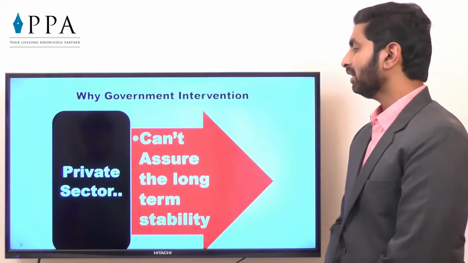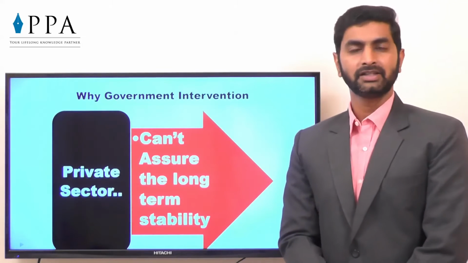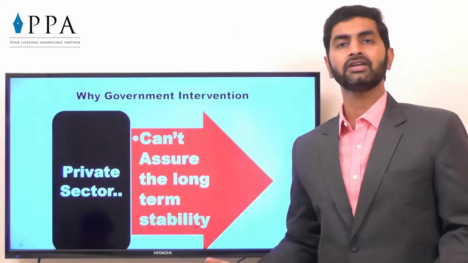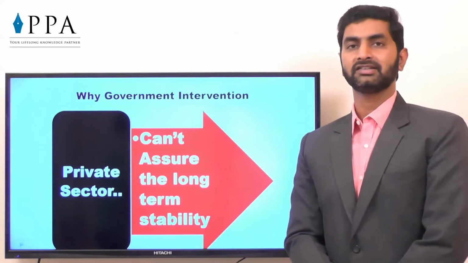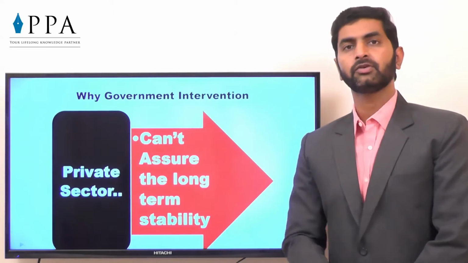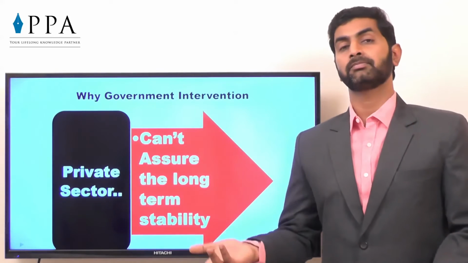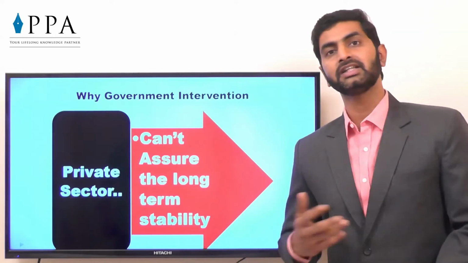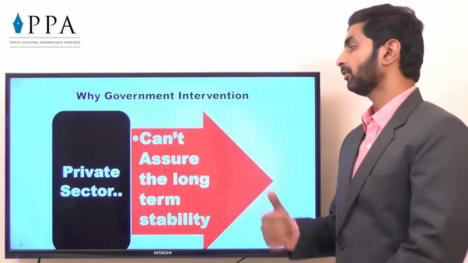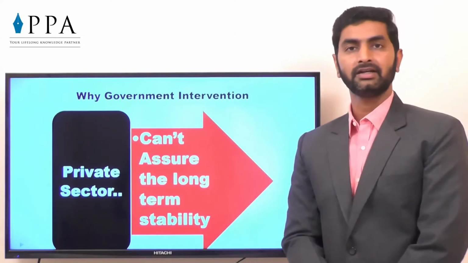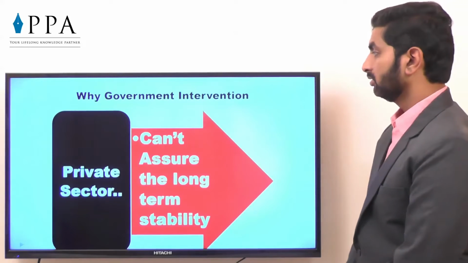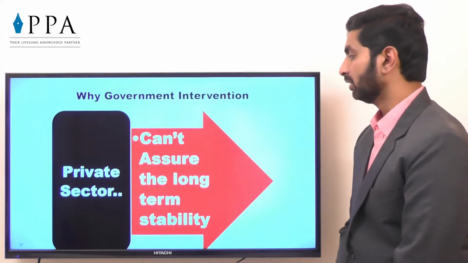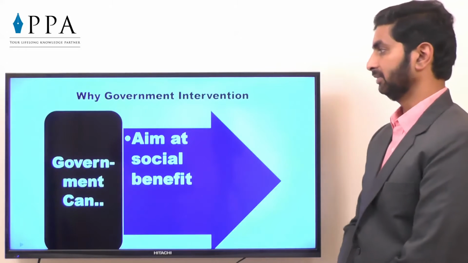The private sector can't assure the long-term stability. In case of private sectors, if it is not giving the profit, immediately the product will be scrapped or the service will be discarded. But government can't do it for so many years. Maybe the railways are in losses, still the government is running it. So from private sector, you cannot get the stability in the market. The private sector can't assure a long-term stability, that we have seen.